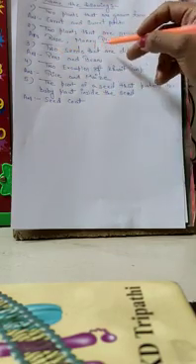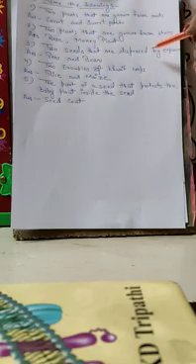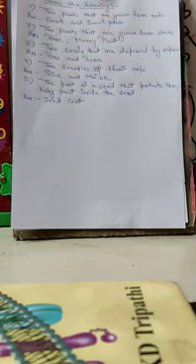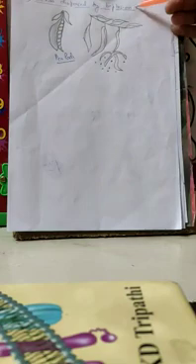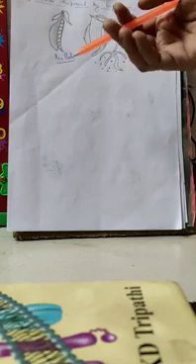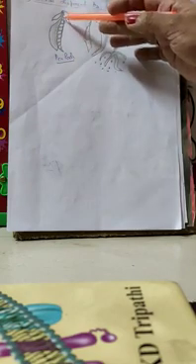Now two seeds that are dispersed by explosion. I have written over here peas and beans. I'll show you with the help of an example. Explosion means burst करने से जो seed dispersed होती है, फैलती हैं. Like peas. Whenever the peas remain in the field for a longer period of time, what will happen?